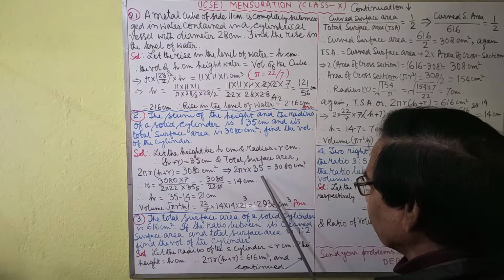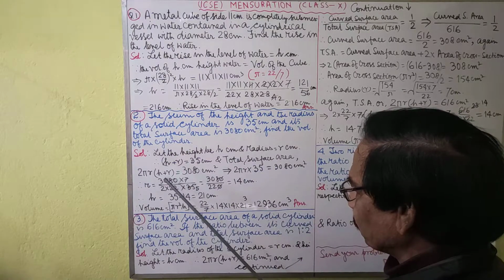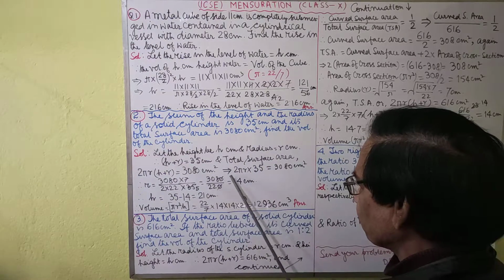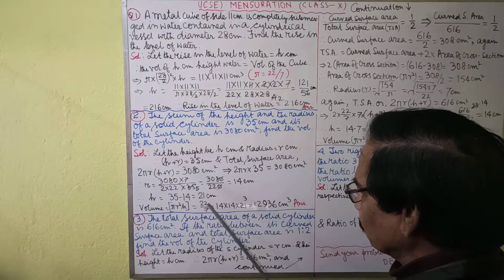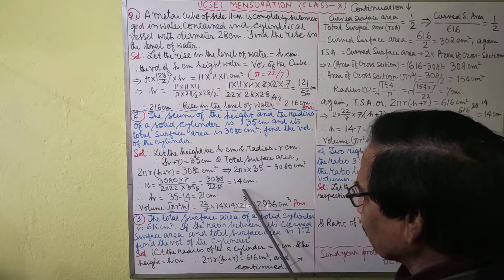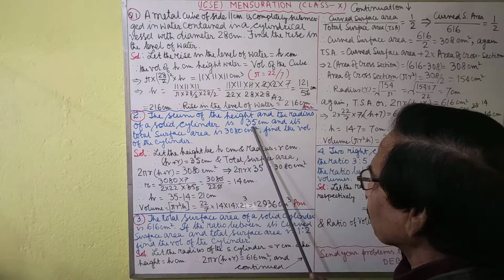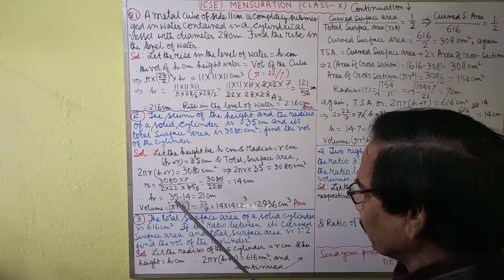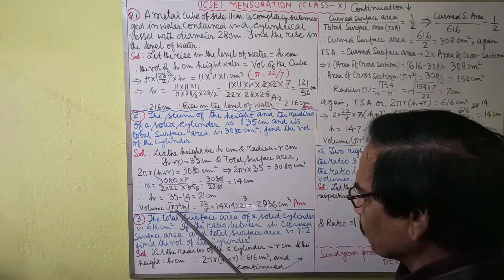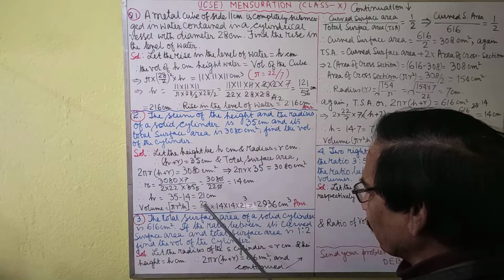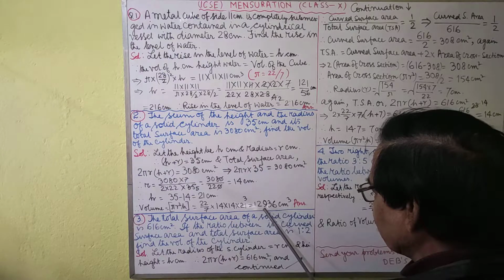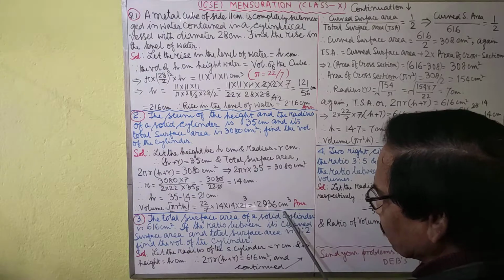Therefore, after calculating this and putting the value of H plus R equal to 35 centimeter, 2 pi r into 35 equals 3080. So, R equals 14 centimeter. Again, H plus R equals 35 centimeter, so H will be 35 minus 14, that is 21 centimeter. Therefore, the volume formula is pi r square into H. Pi r square into H, that is 12,936 centimeter cube. This is the answer.